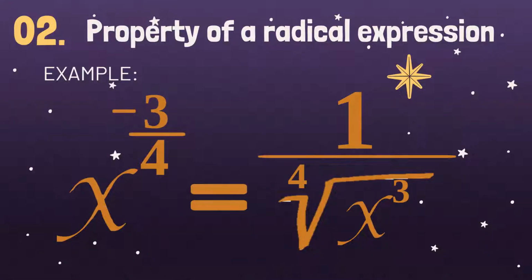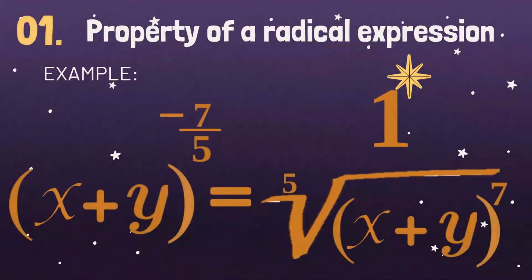X raised to negative 3 over 4. So we should put the whole expression over the fraction bar and transform the whole expression into a radical expression. So the answer will be 1 over the fourth root of x cubed.